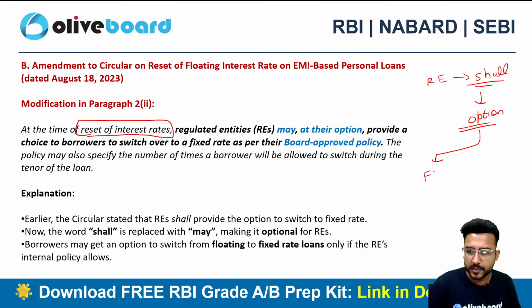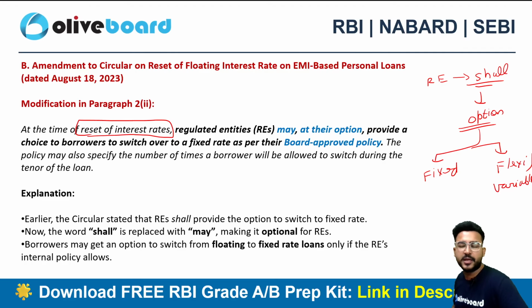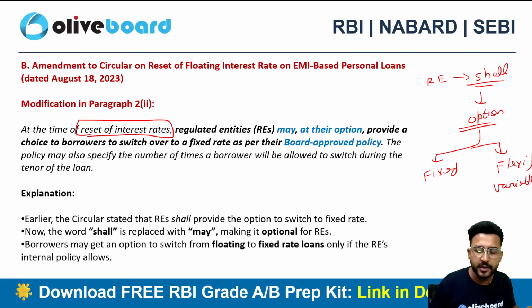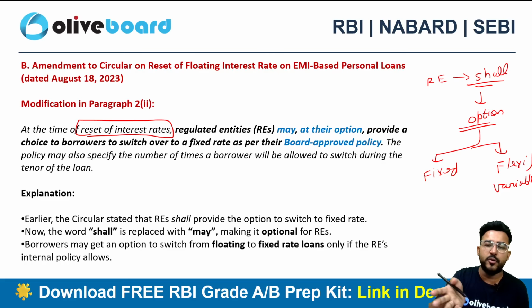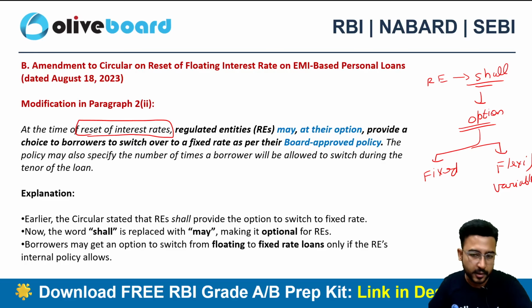You are free to choose between a fixed interest rate or a flexible or variable interest rate. So that was an option which the regulated entity must provide to the borrower. You can get your loan converted into a fixed rate loan, or you can continue with the variable loan rate as well.